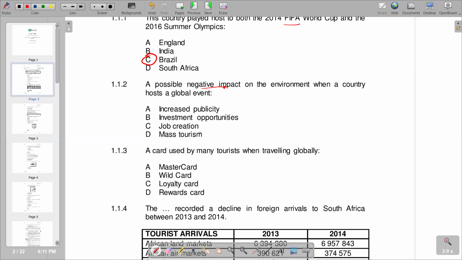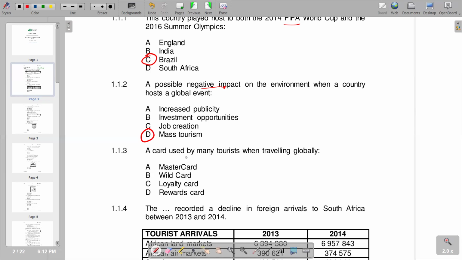So the correct answer, if you look at it, D becomes a negative impact, because when there is mass tourism, maybe according to the capacity that the country has, it might not be in a position to meet the mass tourism that is there. Because mass tourism means we have a large number of tourists coming into our country. So maybe our capacities might not be able to hold the number. So it becomes a negative impact. So we have D as the correct response.